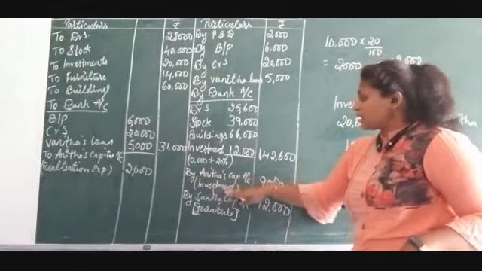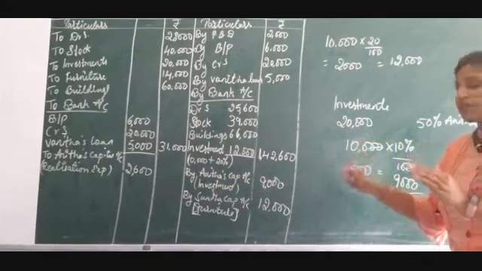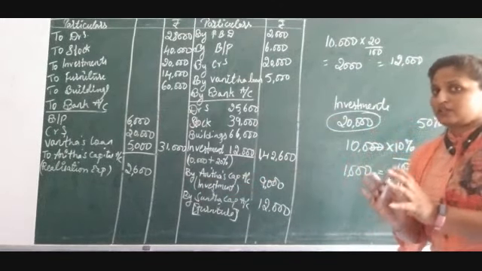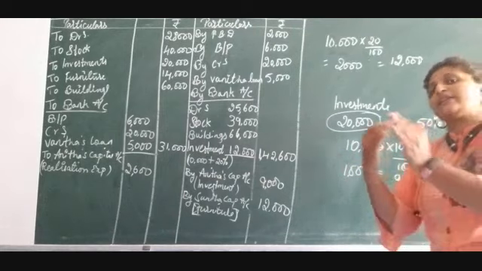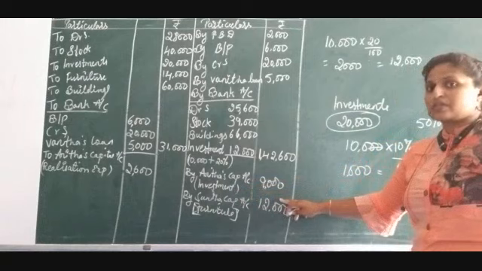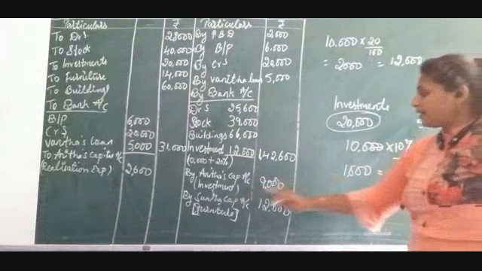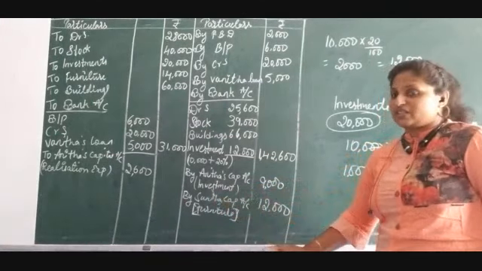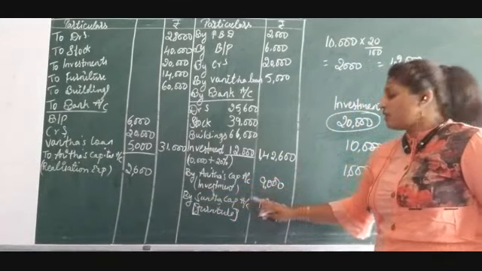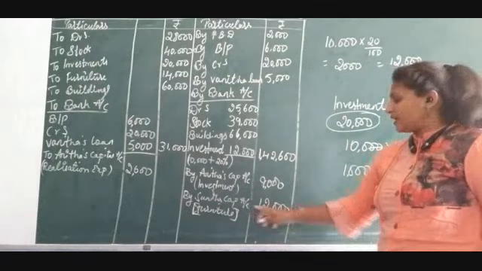Anita's investment taken over. I have explained how you get this 9,000. 50% out of this 20,000, 50% means only 10,000. In that 10,000, again 10% is deducted and she has taken over the investment for 9,000. This 9,000 calculation I have given here clearly. Okay. And next, Sunita is taking over the furniture. So she is taking by Sunita's capital account. How much is she taking? For 12,000. It is given in the adjustment directly. So no need for any calculations. We are writing it directly.